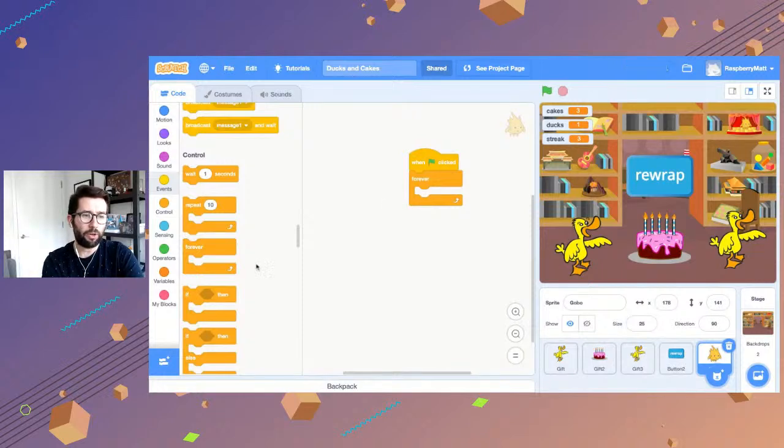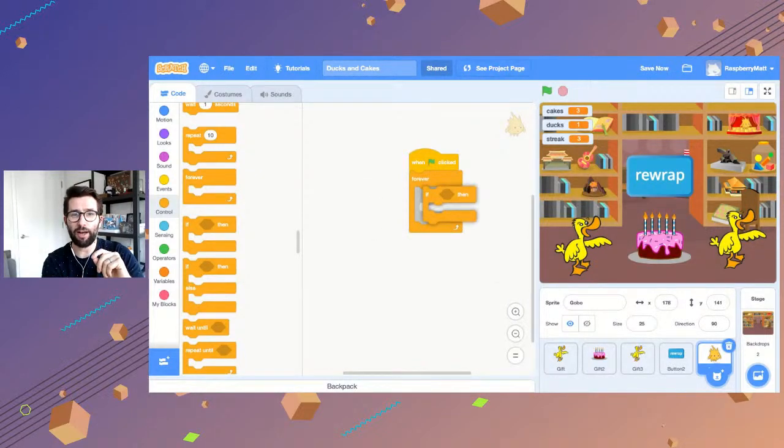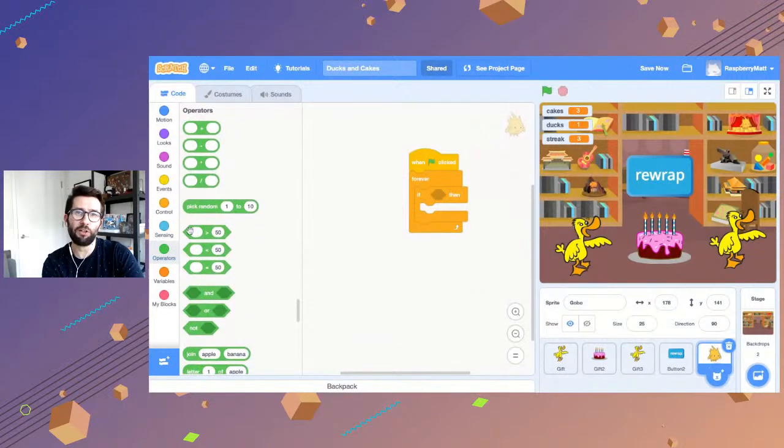So now what we want to do is have a condition. The condition is if the value in the streak variable is 3 or greater, we want something to happen. So I'm going to take this if block, and you'll notice that it has a little cutout in it, not only the cutout where we can put blocks in, but also this spot where I can drag other blocks in. Those blocks have to kind of look like diamonds. If I go down to operators, you'll see that there are a bunch of blocks that have this same shape to them.